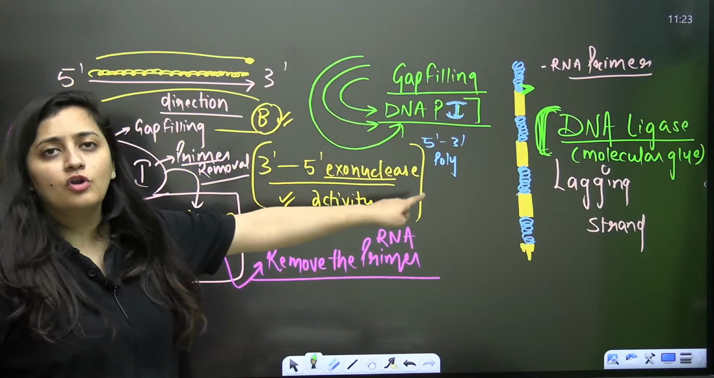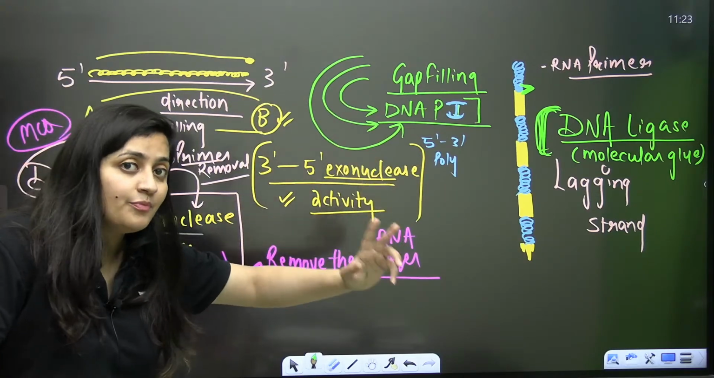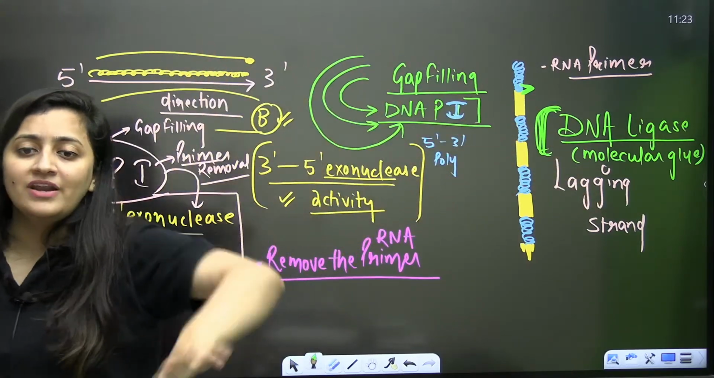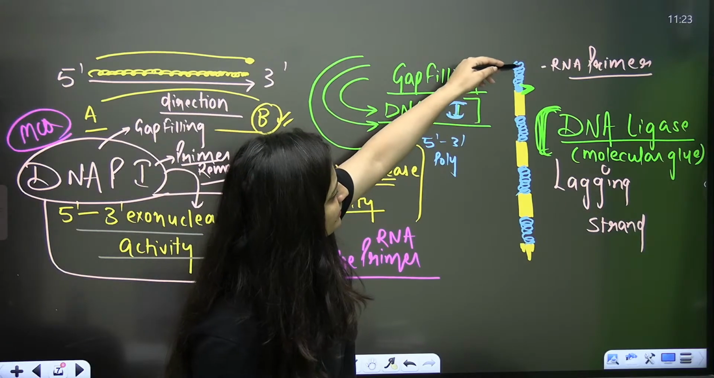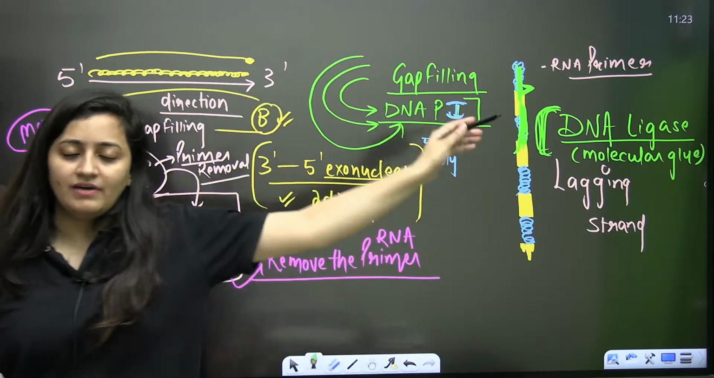So that's the wonderful role of DNA polymerase 1. It removes the primer with its 5' to 3' exonuclease activity, plus it fills the gaps with its 5' to 3' polymerizing activity. That's how this process occurs. This is all about DNA replication. Discontinuous pieces of the lagging strand are joined together by the enzyme DNA ligase. Keep in mind that DNA ligase will join these broken strands and fill these gaps.